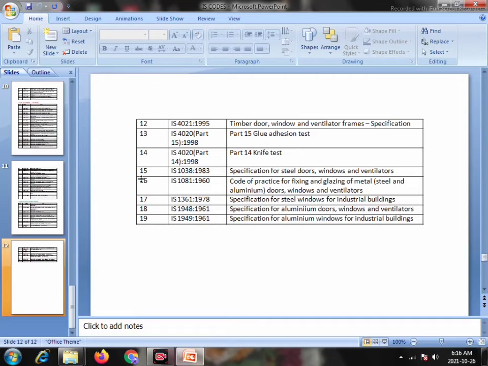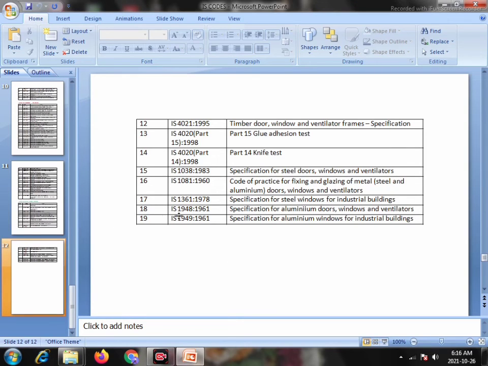Serial number 15. IS 1038 1983, specification for steel doors, windows, ventilators. Serial number 16. IS 1081 1960, code of practice for fixing glazing material in steel and aluminium doors, windows, ventilators. Serial number 17. IS 1361 1978, specification for steel windows for industrial buildings.